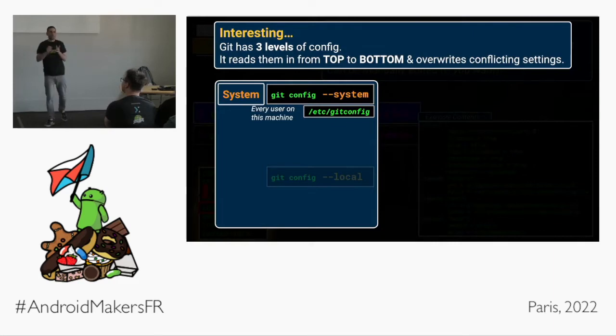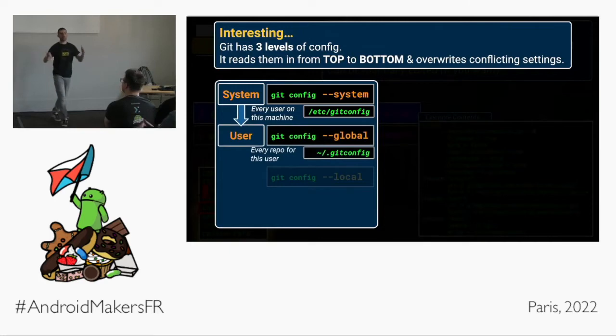And this was more important back when we shared machines. You know, you're signed onto a remote machine somewhere, but nowadays it's pretty useless. It's a system-wide configuration that can be accessed with --system in the commands. So Git reads in the system level configuration down to the user level configuration, which can be accessed with --global and is a file located in the home directory of the user under .gitconfig. That's a configuration for every repository of that specific user.